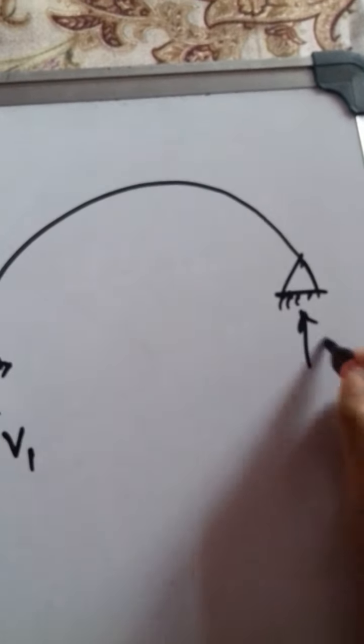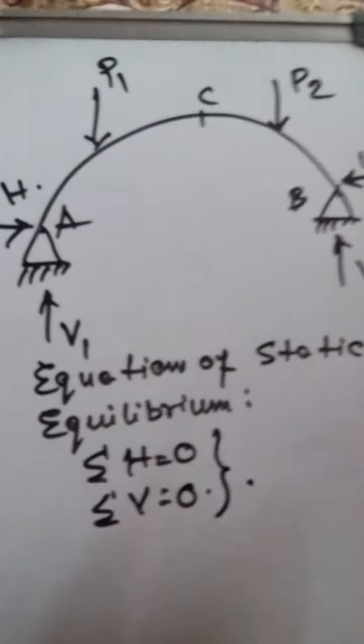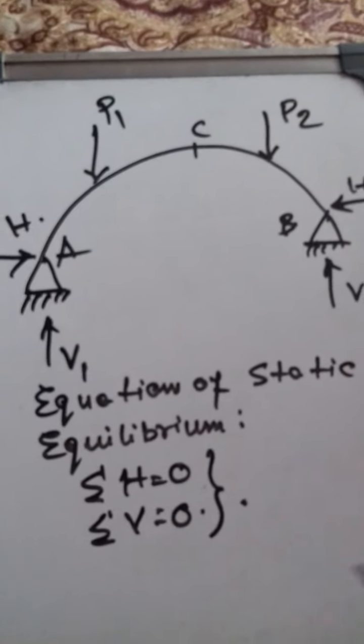Okay. Now if there are two loads, P1, P2. How many equations of static equilibrium are there? See, summation of H equal to 0, summation of V equal to 0, right? Because both are hinge support, so moment will not come because it is allowed to rotate.